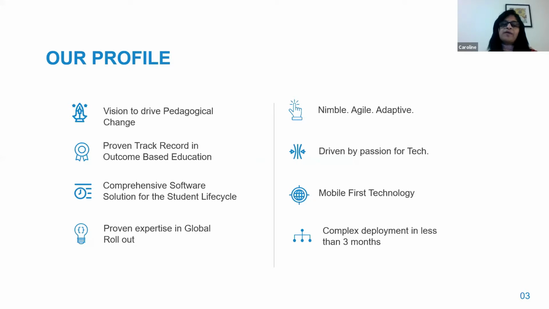Our customers are very active in these countries, and our team is very savvy about implementing very complex products in a very short span of time, so that an academic institution can realize the value of their investment quickly. That's a differentiator. Our team is very nimble and adaptive, and we are very quick to introduce technological innovation. That's a little bit of introduction to us.